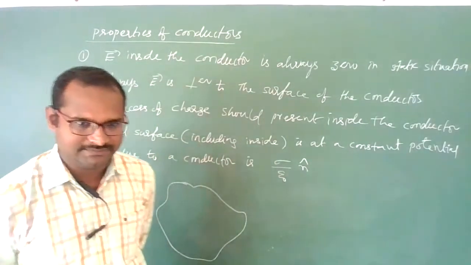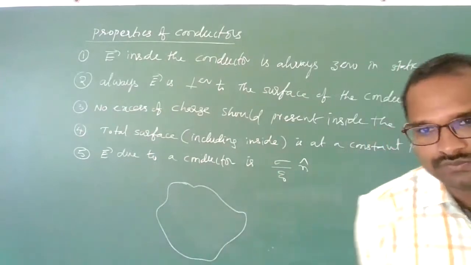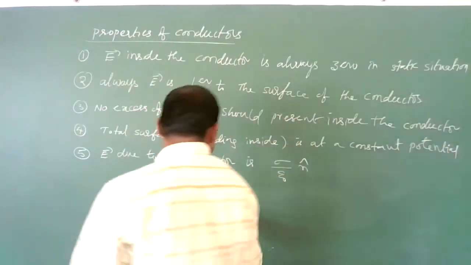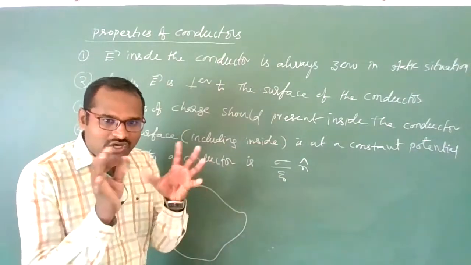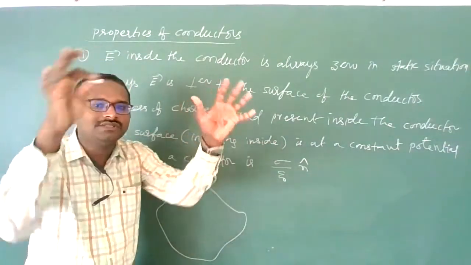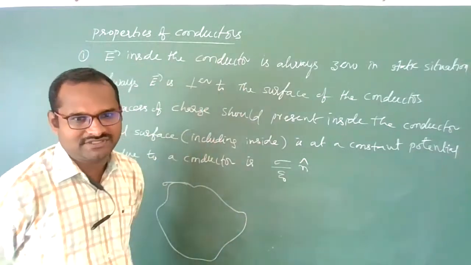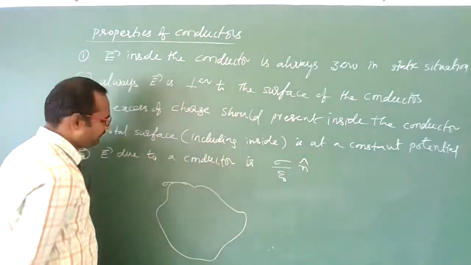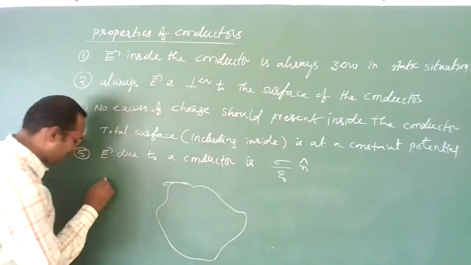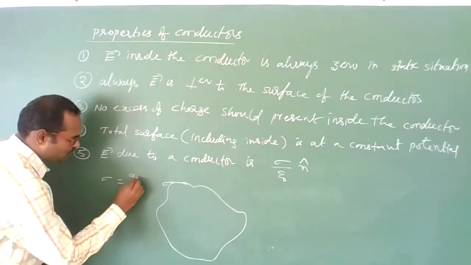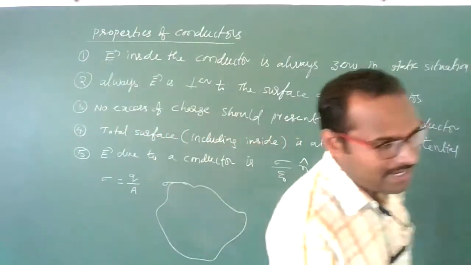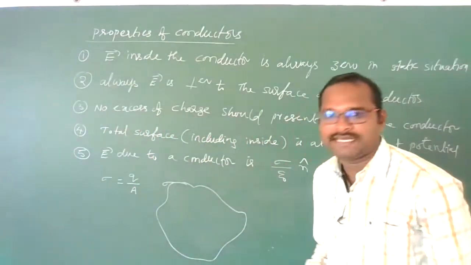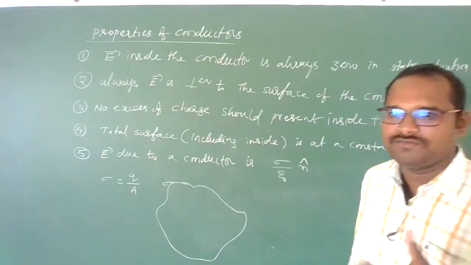There is one conductor present. Now, let us suppose on this conductor a surface charge density sigma is there, meaning charge which is spread over this area of the surface of the conductor. Sigma means Q by A, charge per unit area, as you know. Now, due to this conductor, we want the electric field. What will be the electric field?